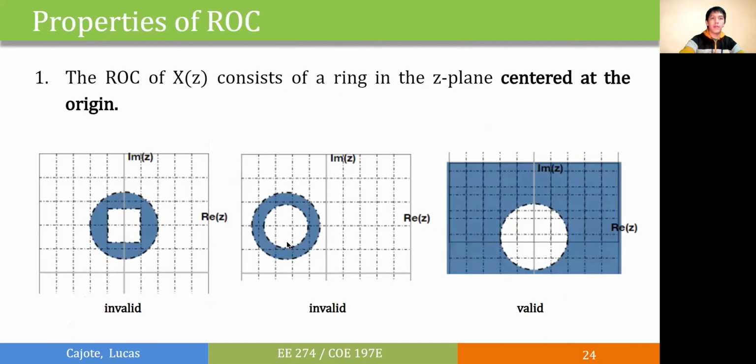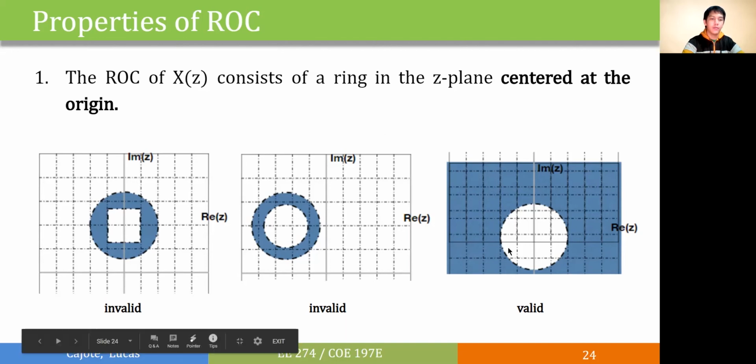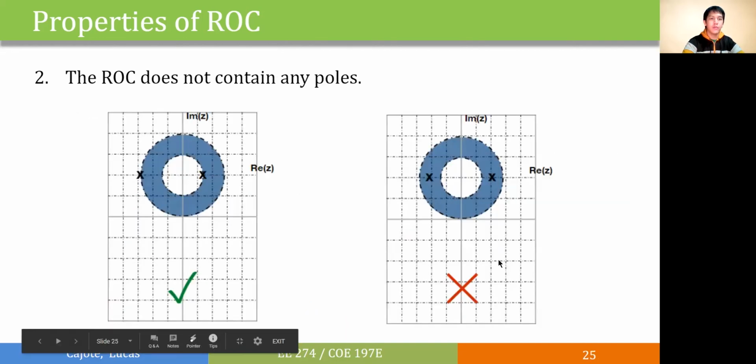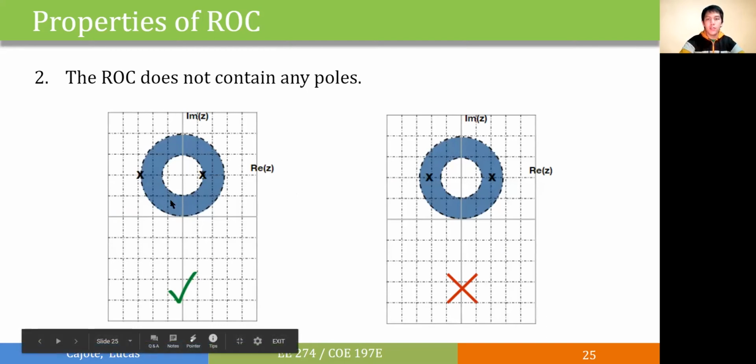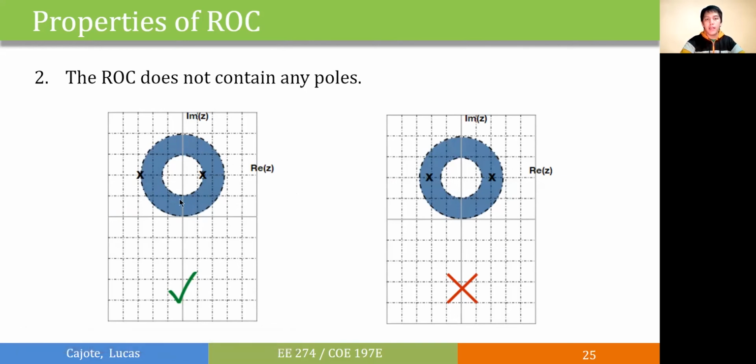Let's go to some properties of the ROC. First, the ROC of x of z should consist of a ring in the z-plane centered around the origin. Among the 3 figures, only the third figure is a valid ROC. Next, the ROC should not contain any poles. If we have this donut-shaped region as our ROC, then the pole should not be inside this region, as shown here on the left.